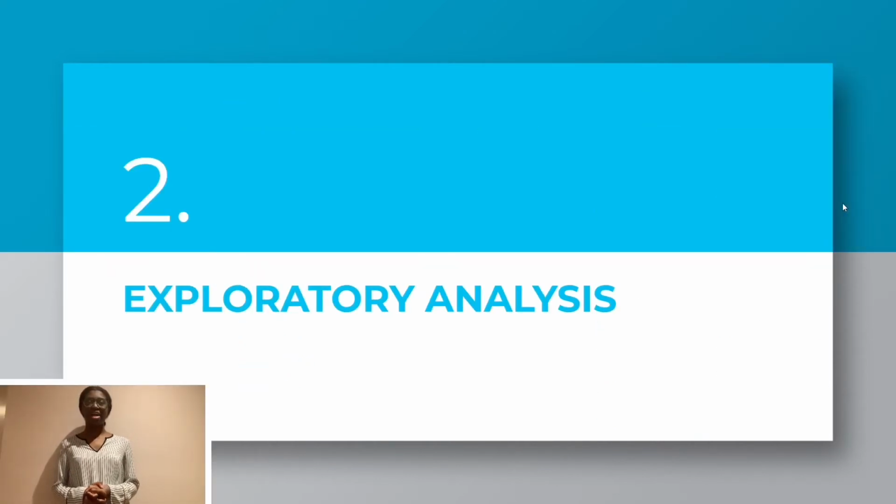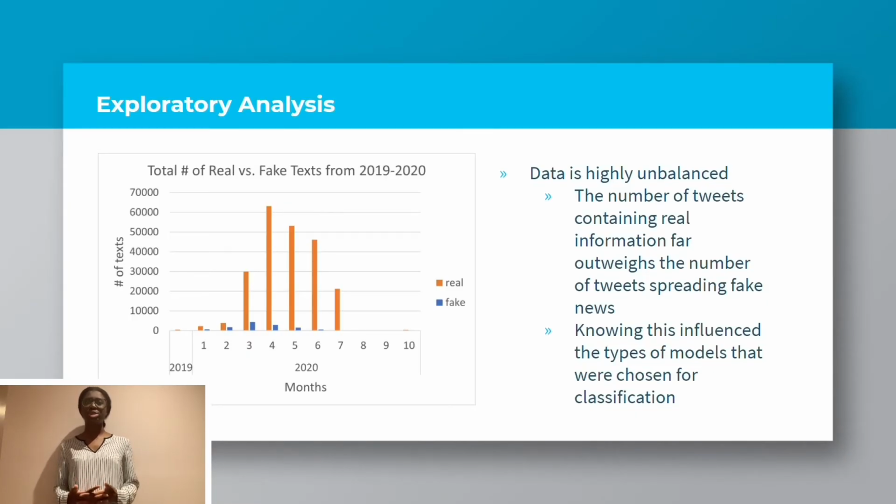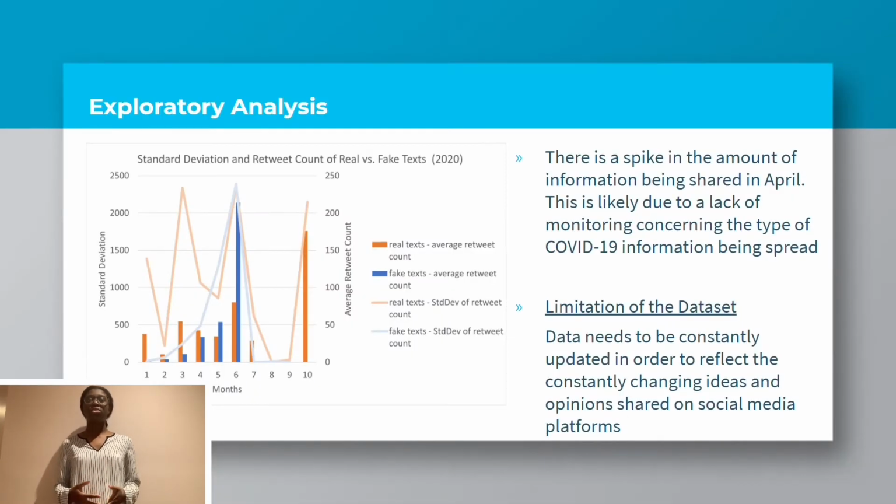From our exploratory analysis, we can see that the data is highly imbalanced, as the number of tweets containing real information far outweighs the number of tweets containing fake information. Knowing this influenced the types of models that were chosen for our classification. When looking at the average retweet count in 2020, the number of fake tweets that were retweeted increased exponentially from January to June 2020, probably due to a lack of monitoring concerning COVID-19 information.